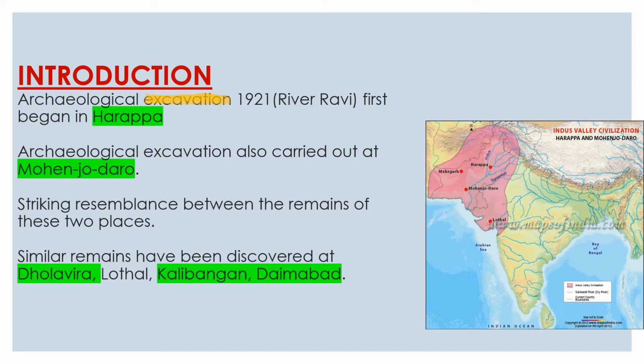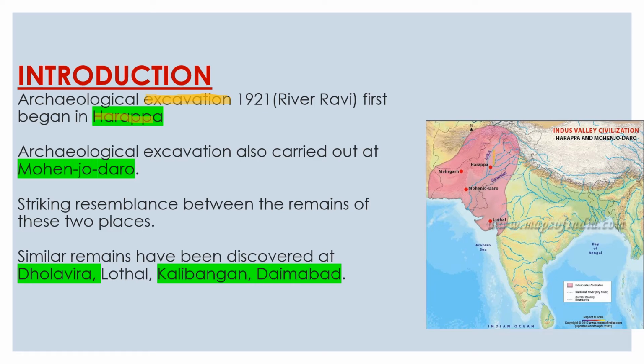And where was the first excavation started? At Harappa. The first excavation was started at Harappa. That's why it is known as the Harappan civilization. Understood? Then slowly and gradually the excavation occurred at Mohenjo-daro. See the last ones, Dholavira, Kalibangan and Daimabad. Understood? And these excavation sites were situated near the Indus River.